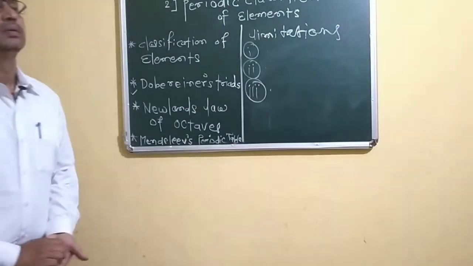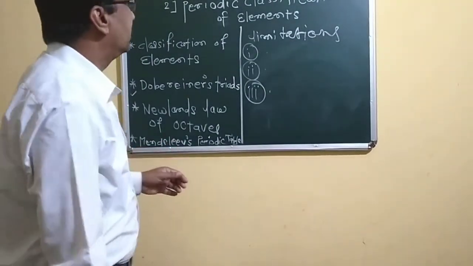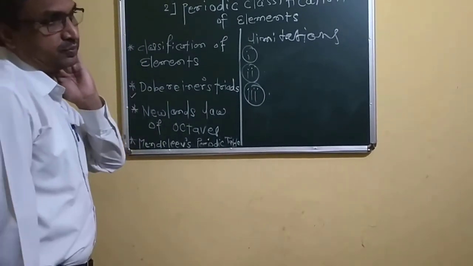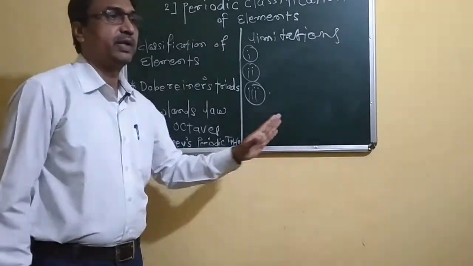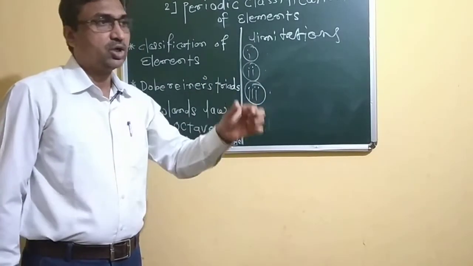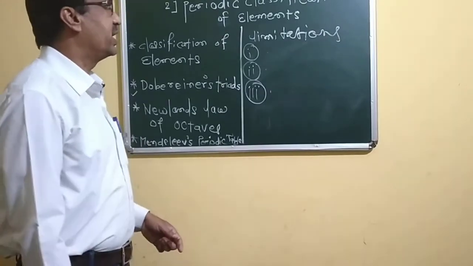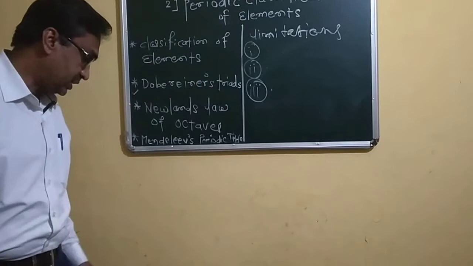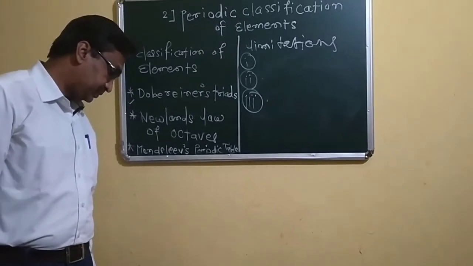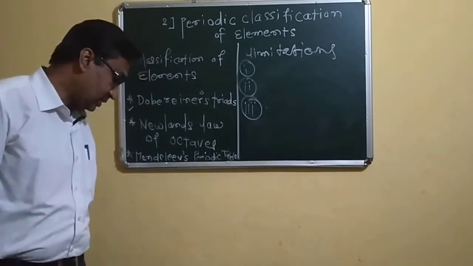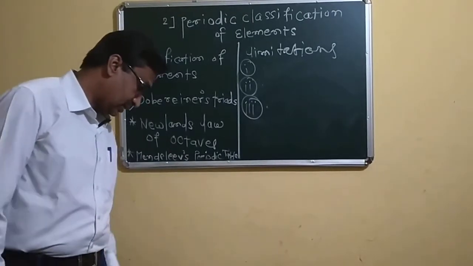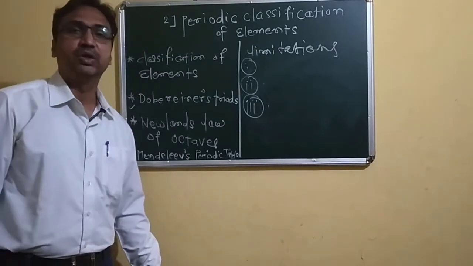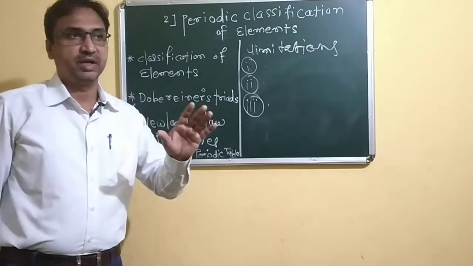one is that we have to expect that in a single column, the first element and the eighth element have the same chemical properties. In a column the elements are arranged with the same chemical properties, but we have seen that cobalt and nickel have places in the halogens. They are different in properties.